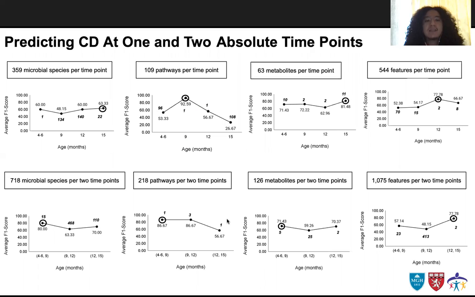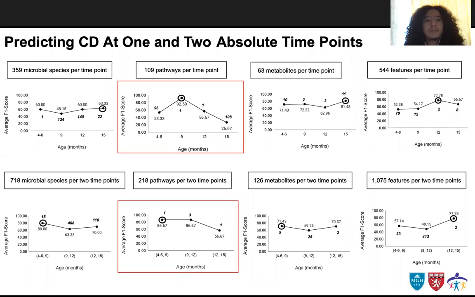On the x-axis are the time points, and on the y-axis are the F1 scores, which go from 0 to 100. The numbers in bold and italics on the graphs are the number of features selected by RFE. The best results were by using pathways data at 9 months of age, and for 2 time points at 4 and 6 to 9 months of age, using only one pathway, which for both models was phenylalanine, tyrosine, and tryptophan biosynthesis.